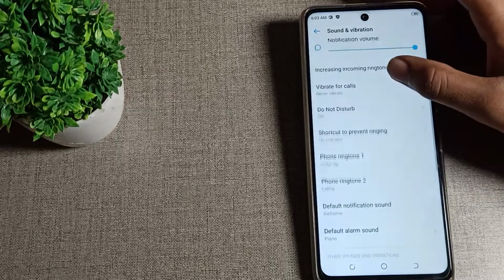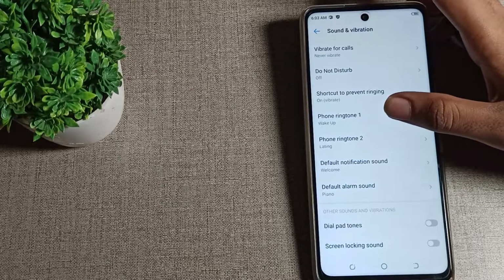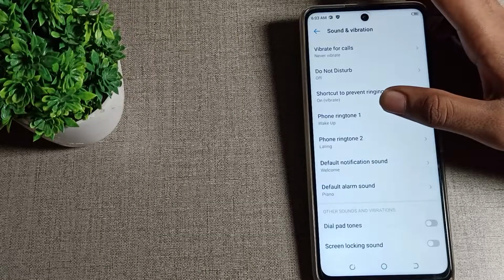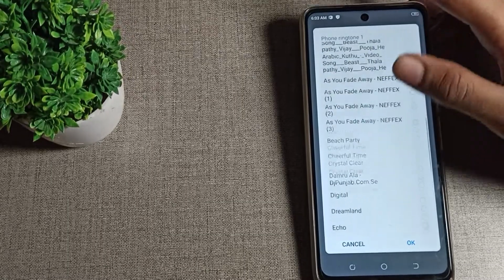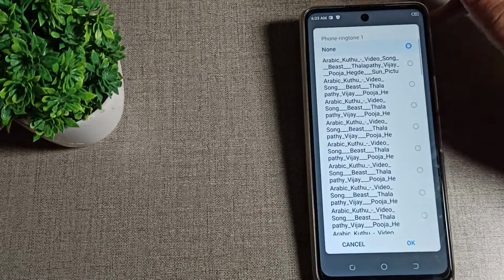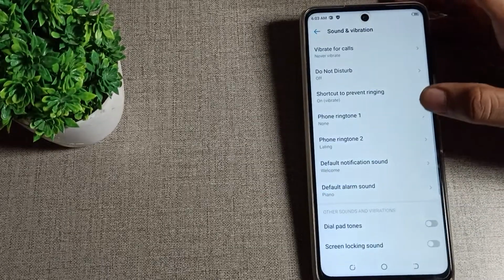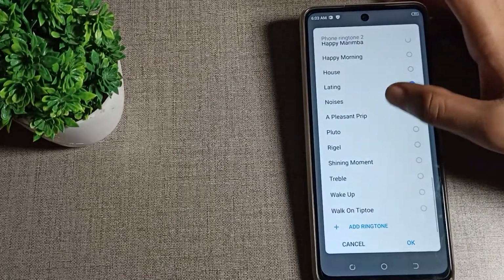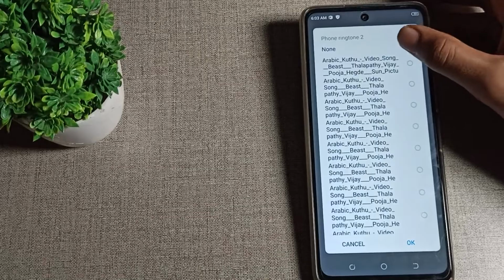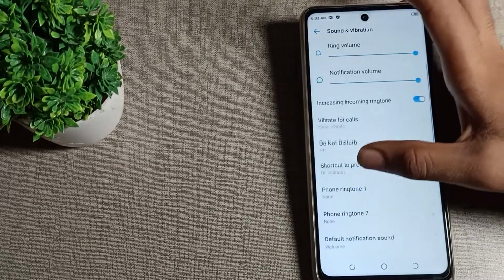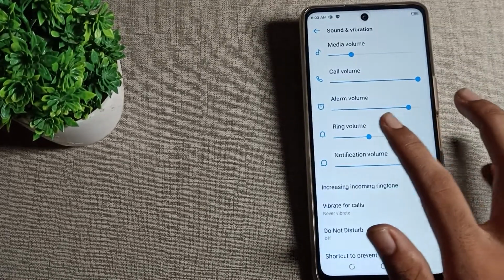And again scroll, you can see phone ringtone 1 and phone ringtone 2. If you want to turn off only phone ringtone 1, you can turn it off from here. So I scroll. Friends, you can see this None option, tap here, and the OK option, tap here. As you can see, the phone ringtone will be off. And second, if you want to turn it off, I do the same: None option, OK option, ringtone will be off. And you can see there is no ringtone volume, you can see